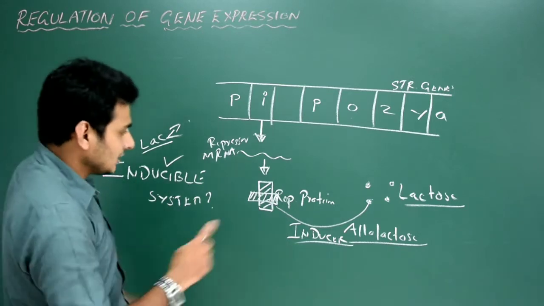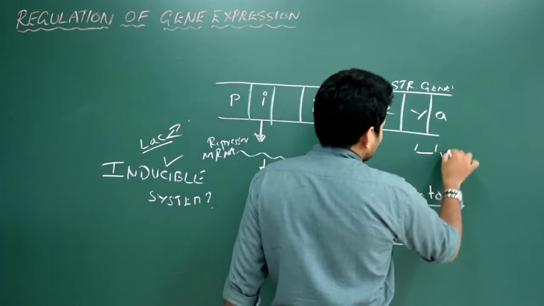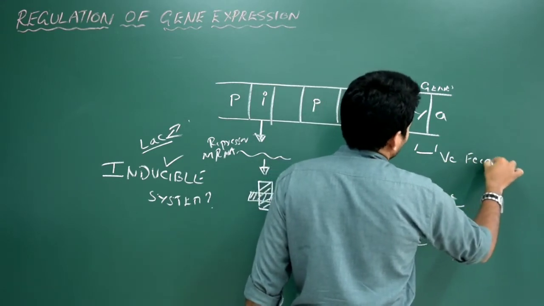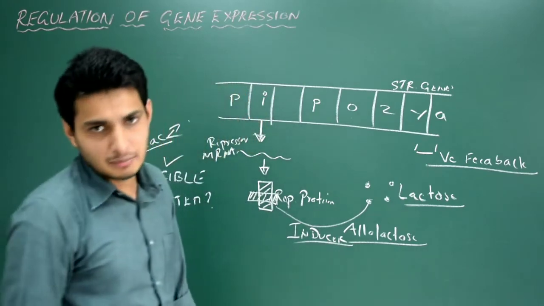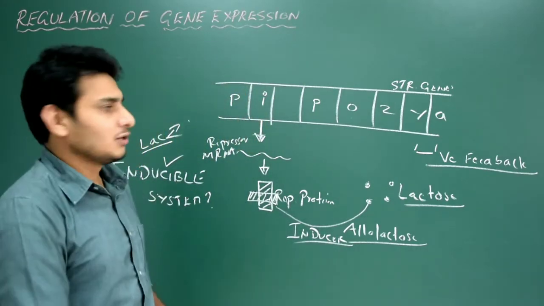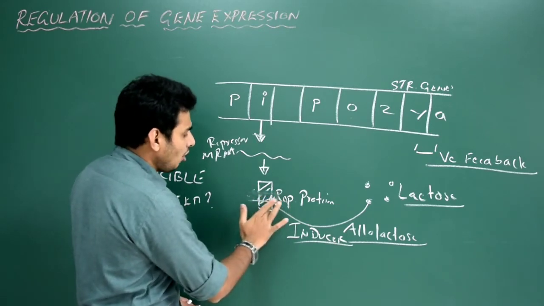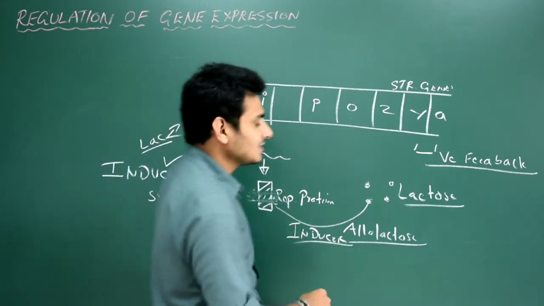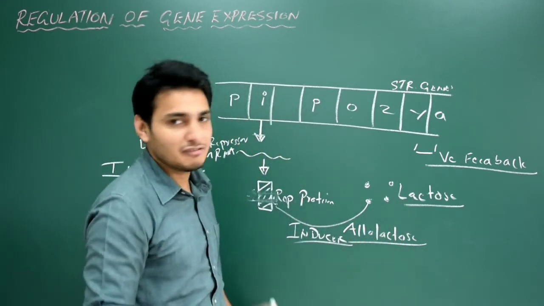Okay, so that's it. Next I am going to write one more thing, that lac operon is a very good example of a negative feedback system. So if you take gene regulation, lac operon is negative feedback. Okay. What is this negative feedback? Negative feedback means in the absence of lactose, that is the second metabolite. Okay, not secondary metabolite, it is the second metabolite. The first one is glucose.